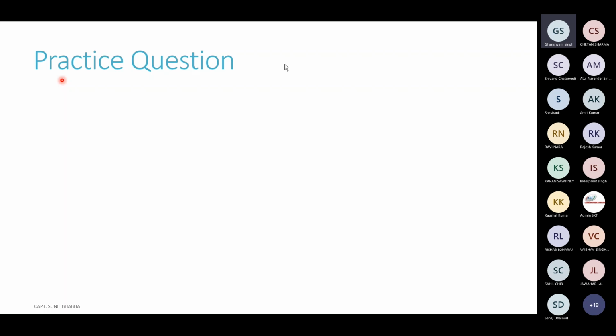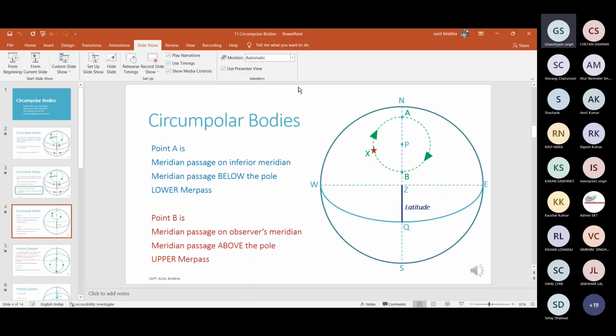सर वो लास्ट स्लाइड एक बार दिखाना प्लीज. The upper and lower Marpas? Yes sir. Okay, beta. This is the one, beta. Okay sir, thank you. Okay. Shall we move on to the numerical now? Yes sir. Okay.